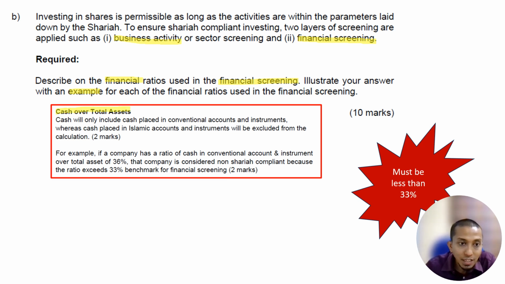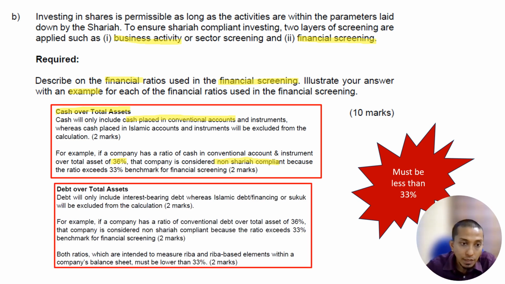This cash will only include cash placed in conventional accounts and instruments, whereas cash placed in Islamic accounts and instruments will be excluded. For example, if the ratio of cash in conventional accounts and instruments to total assets is 36%, is it compliant or not? It must be less than 33%, so at 36% it is non-Sharia compliant.